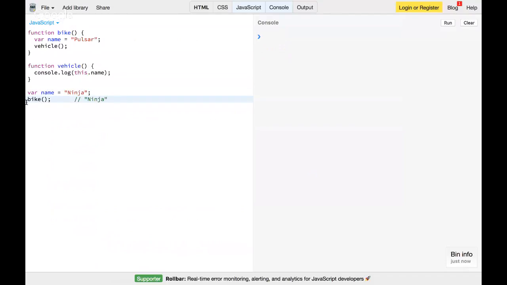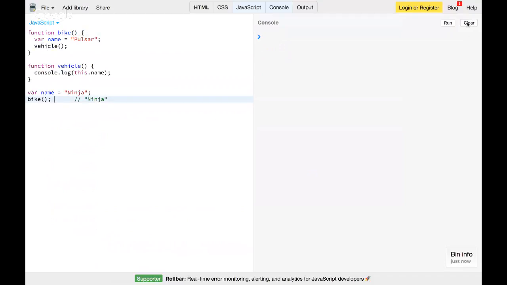Okay, cool. So it's pretty clear. I have a global variable name, and I have a global function vehicle, which just prints this dot name. This will again be the context of that function vehicle when it's executing. And I have bike, with a local variable name equal to pulsar, and inside bike I call this function vehicle.